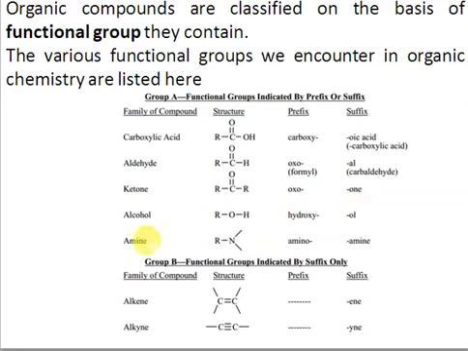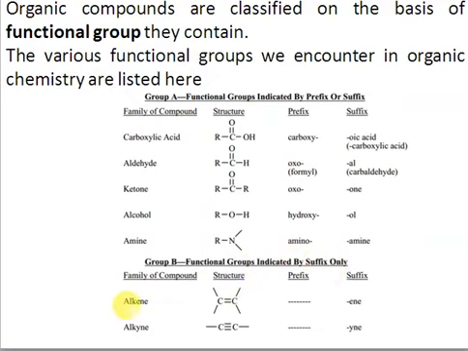Then we have amine. If you are using amine as a prefix, we use the word amino, and if you are using it as a suffix, that is, it is forming the end part of the name, then we use the word amine, right? So suffixes are the parts of the names that appear at the end of your name. However, if a functional group is represented at the start or in the middle of the name, then we have to use the prefixes.